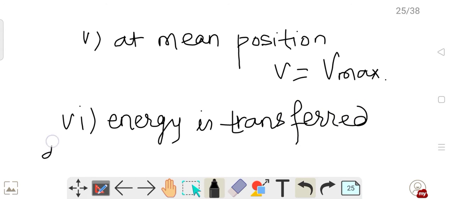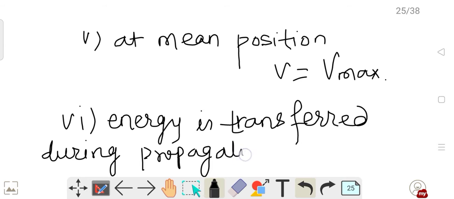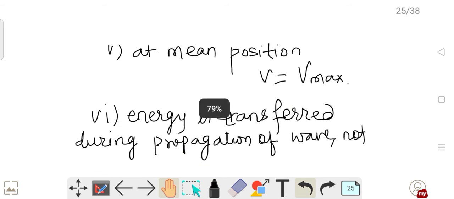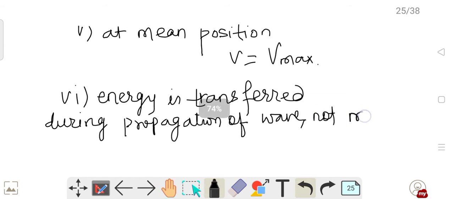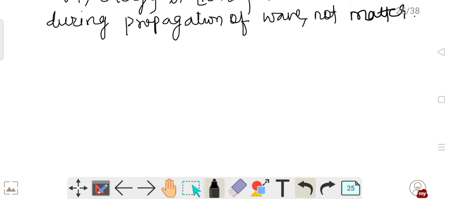Energy is transferred during propagation of a wave, not matter. This we know, that because of the vibration of one particle, another particle starts vibrating, similarly another particle starts vibrating, so energy is transferred, not that the particles are being transferred. Okay, so this is the sixth. Now what is the seventh? Let us see.